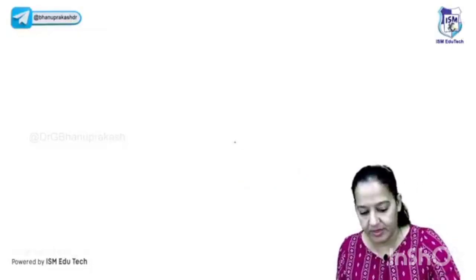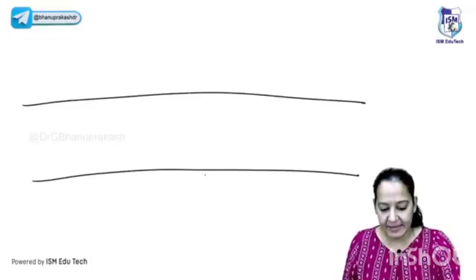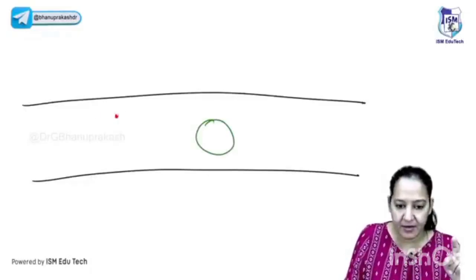Okay, let me draw it. Let me draw a blood vessel. In the blood vessel, these are the macrophages. Imagine this is a gram-positive bacteria, and imagine this is a gram-negative bacteria.